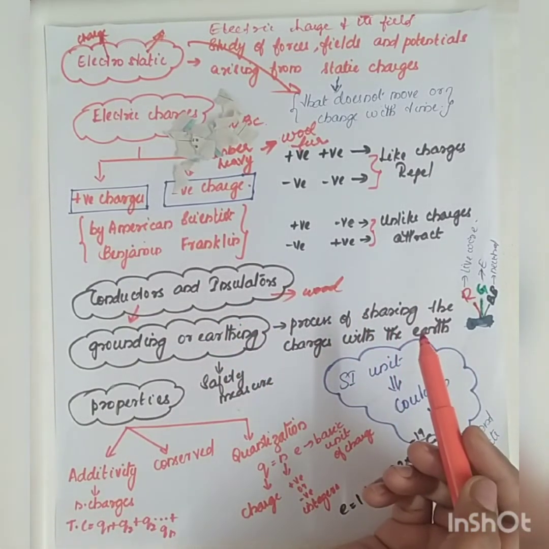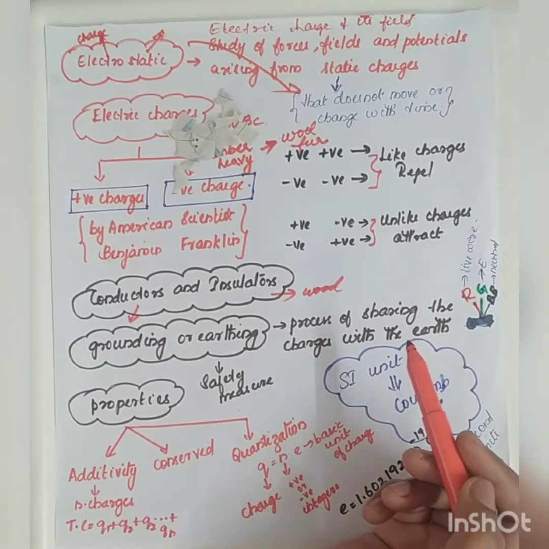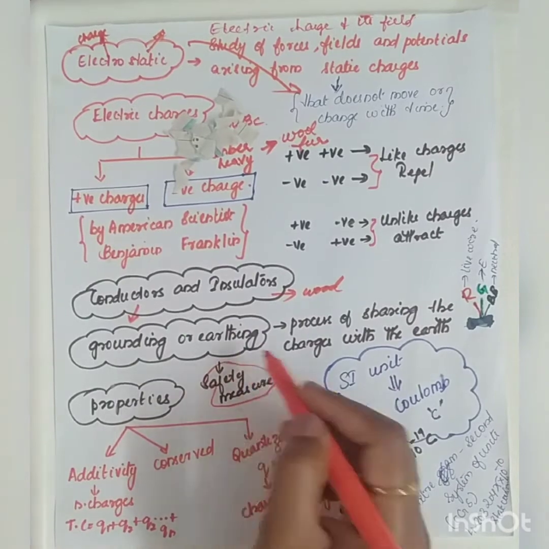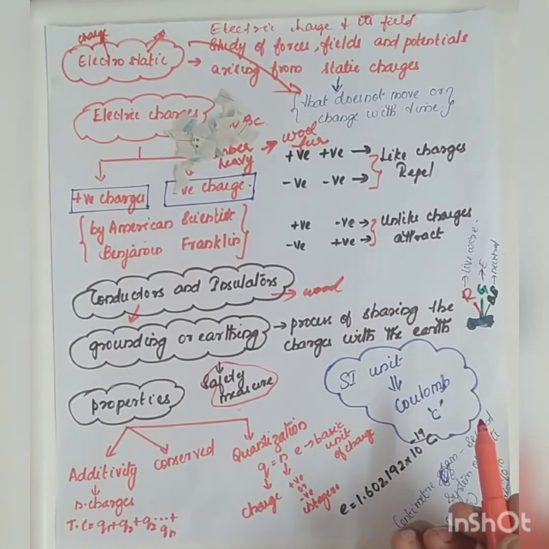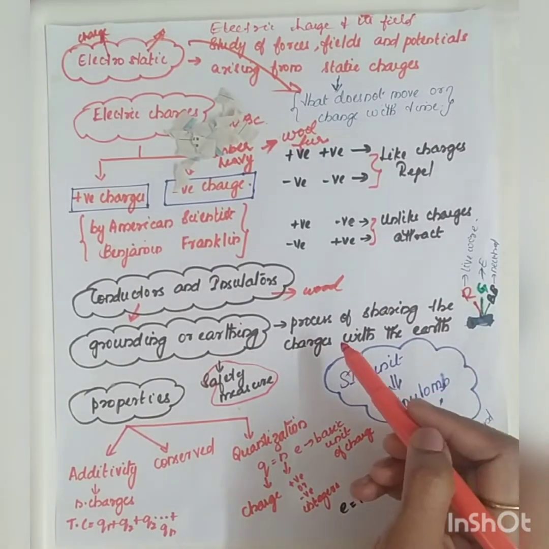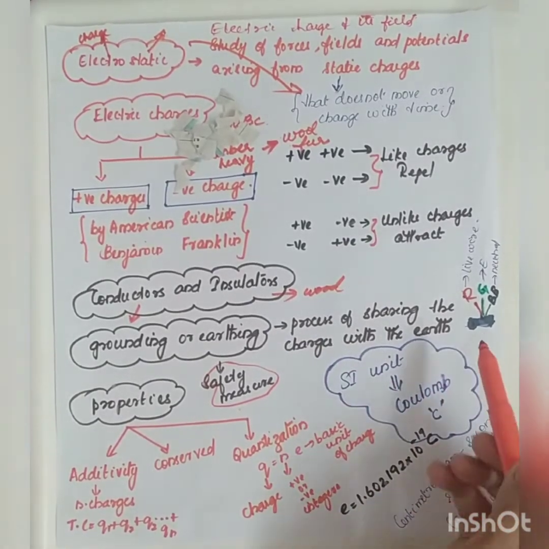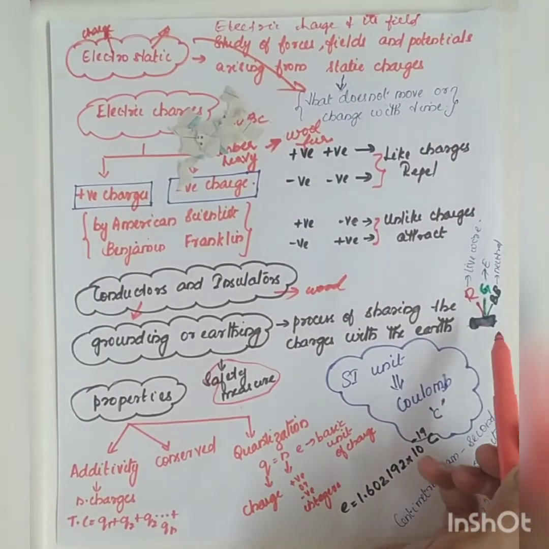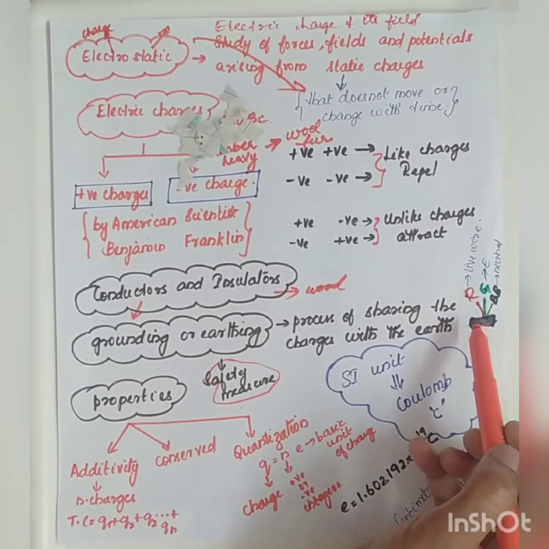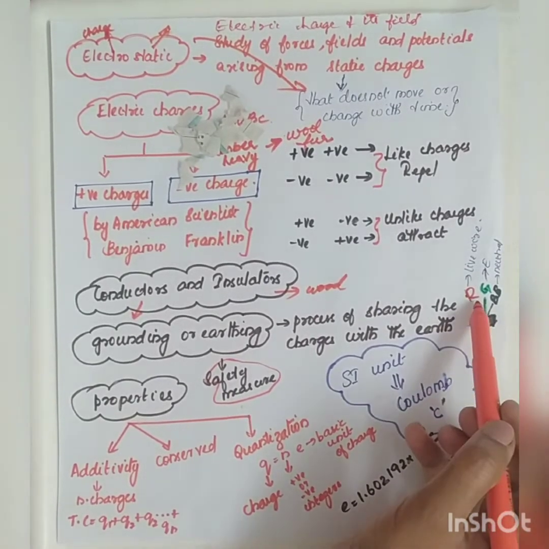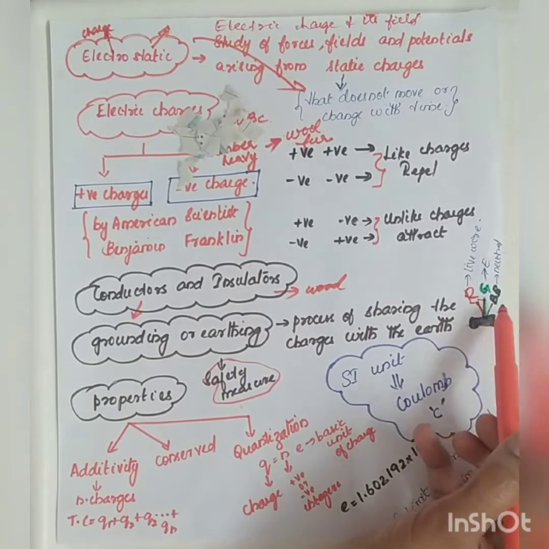The next important topic is grounding or earthing. Grounding or earthing is one of the main safety measures. For example, in our house the mains connection from the power plant comes with three main wires. So what are the three main wires? They are differentiated by color. The colors are red, green, and black or blue.